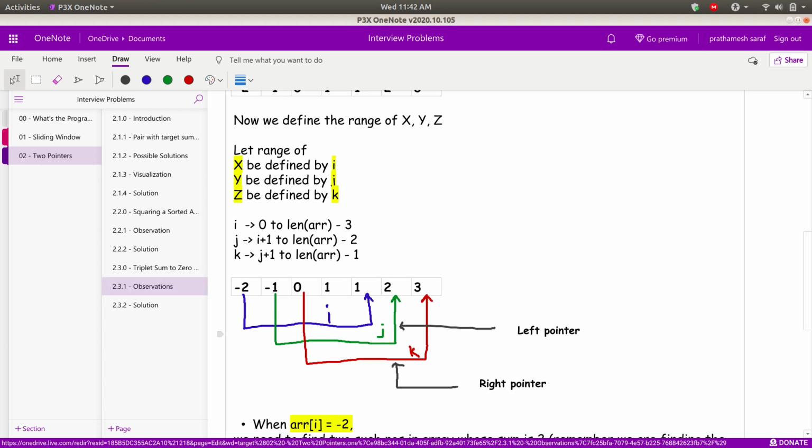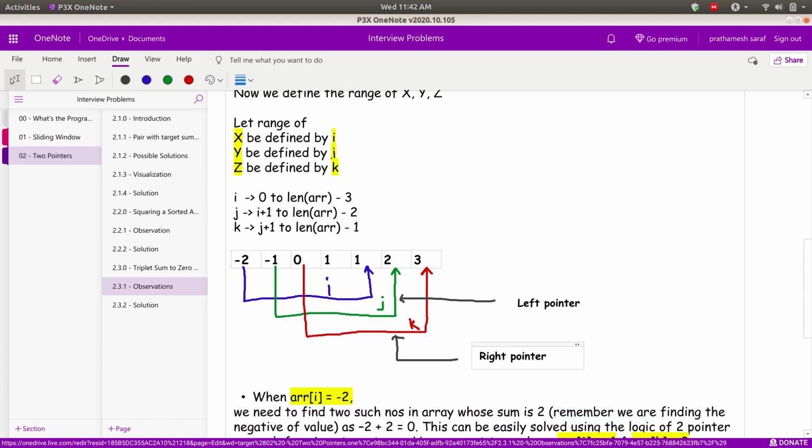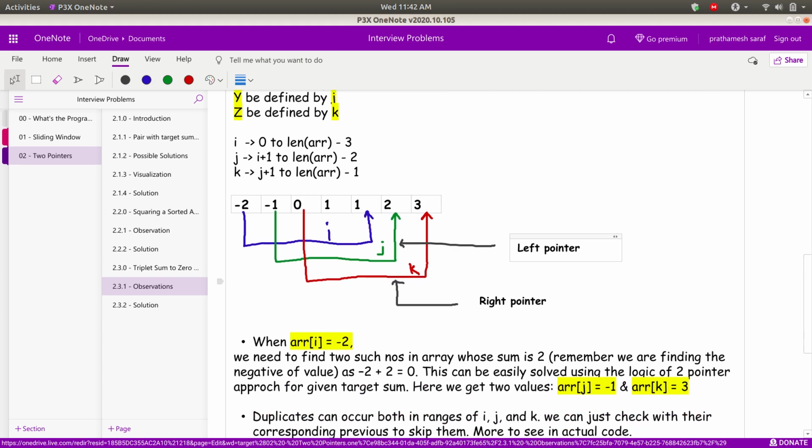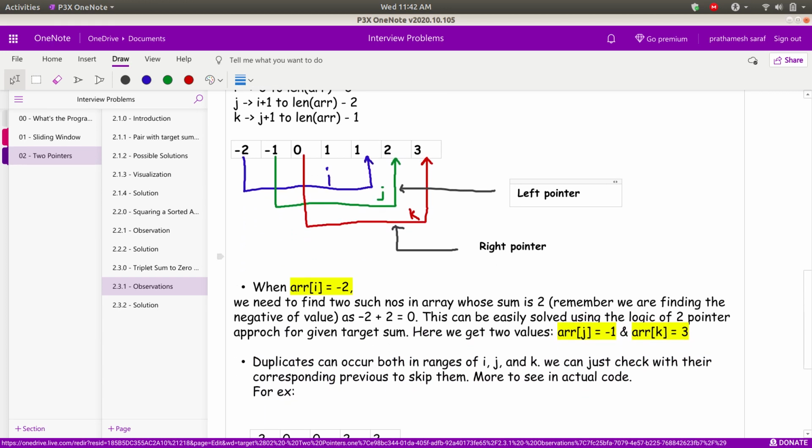Once my i, j, and k are identified, you can see that my j and k would act as the left and right pointers for the corresponding element. That is, if my element is -2, my j will move from here to here, and my k will move from here to here. Between these two pointers, I will find my sum. Suppose my current element is -2. Now I want to find two such elements whose sum will be equal to 2, only then the addition of these will become 0, right?